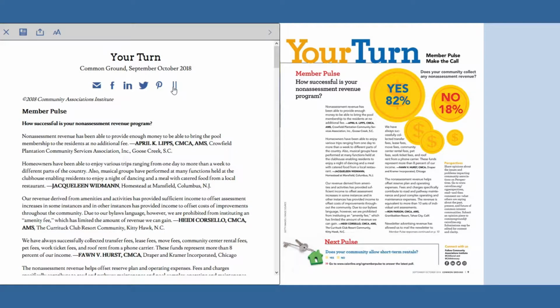Departments. Your turn. By Common Ground, September-October 2018.